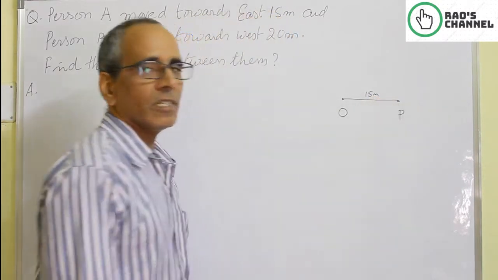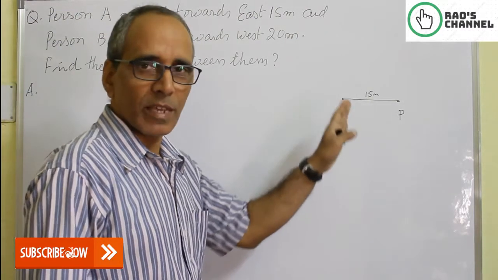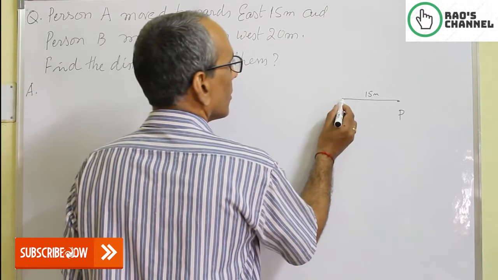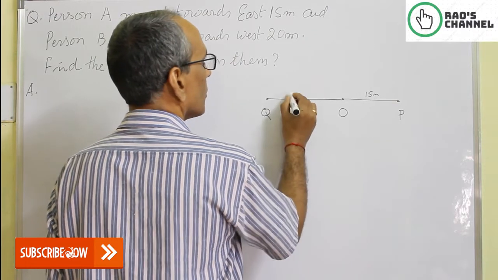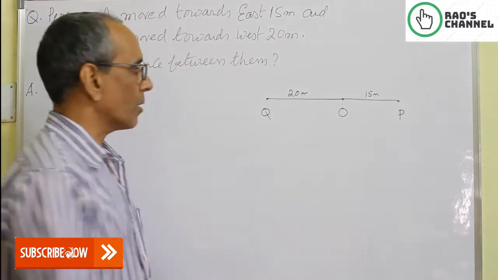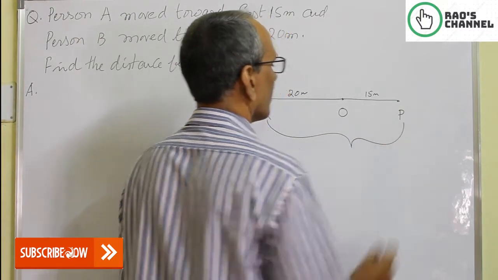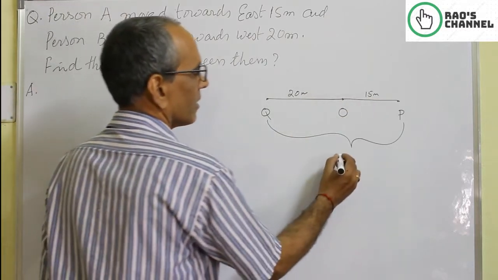So this is the distance moved by A. Now B started from the same point and moved towards west 20 meters. Of course he reached Q, 20 meters. Now the question is about the distance between P and Q. It is the sum of 20 and 15, 35 meters.